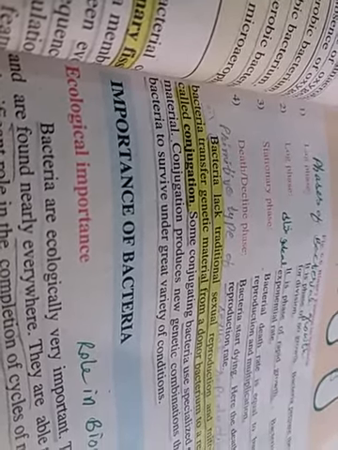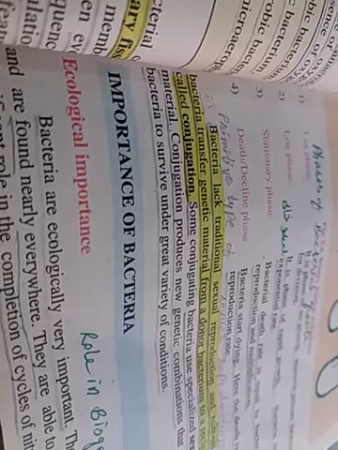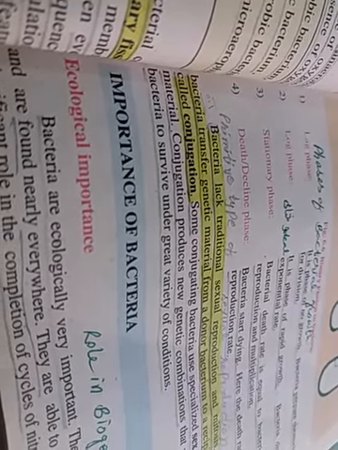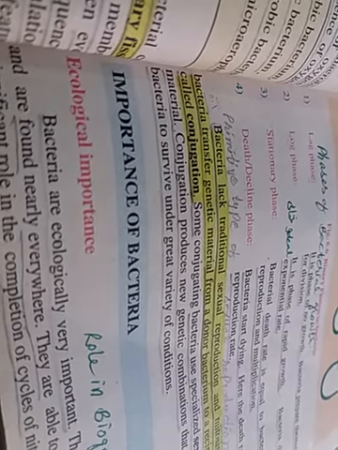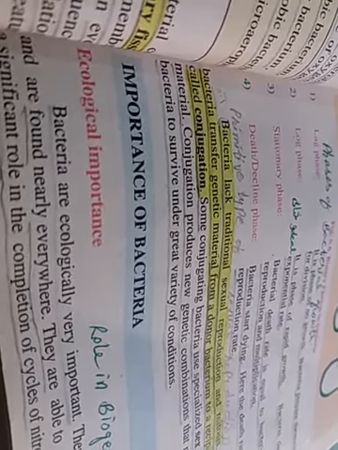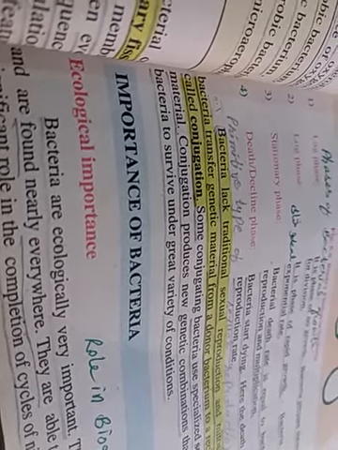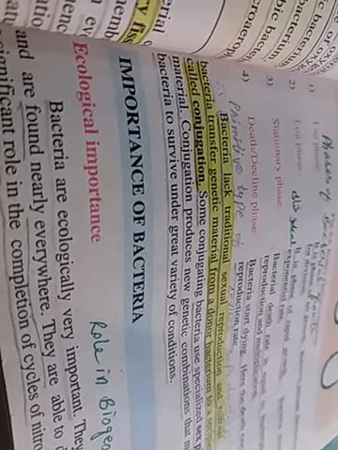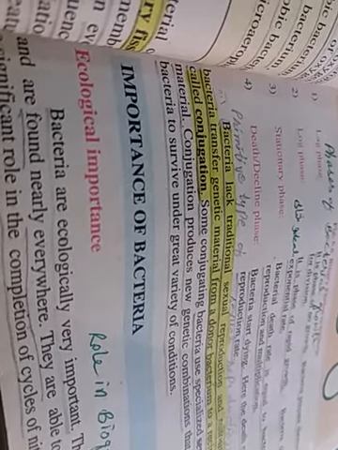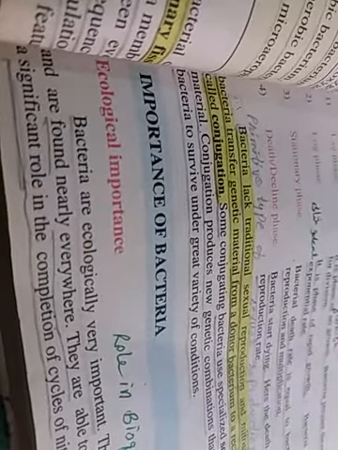So basically, conjugation is a primitive kind of sexual reproduction or genetic recombination during which one bacterium donates or transfers its genetic material to another bacterium, commonly known as the recipient bacterium, through a conjugation tube or a bridge-like structure.